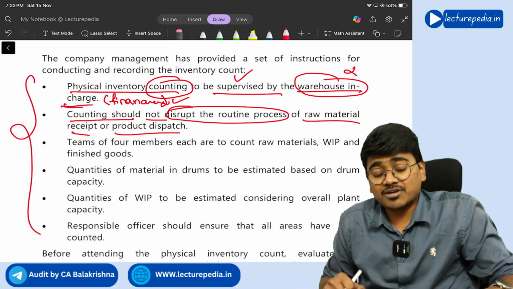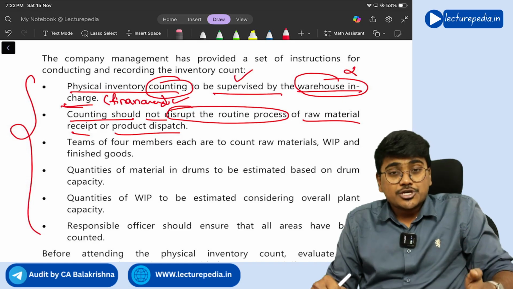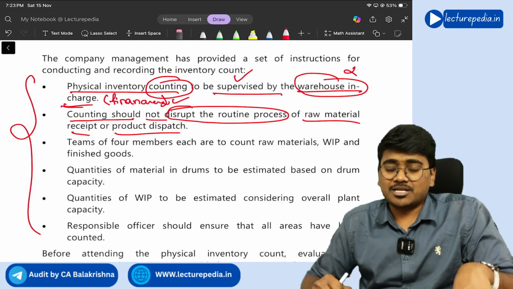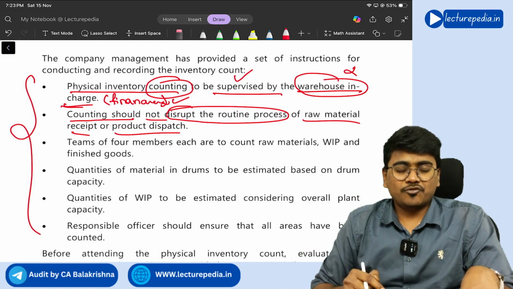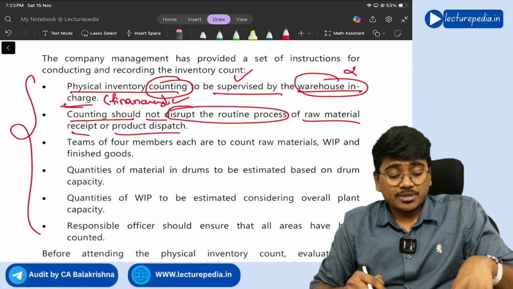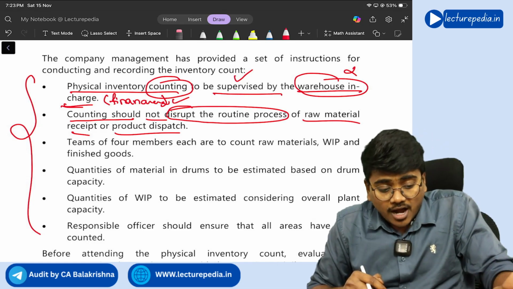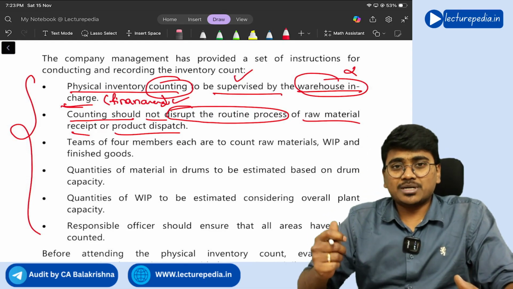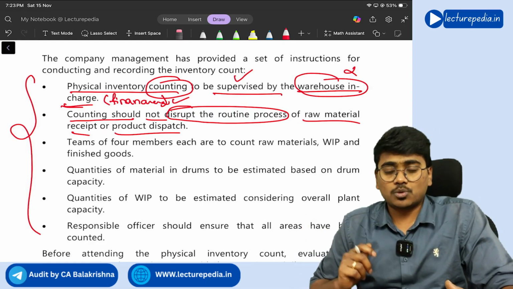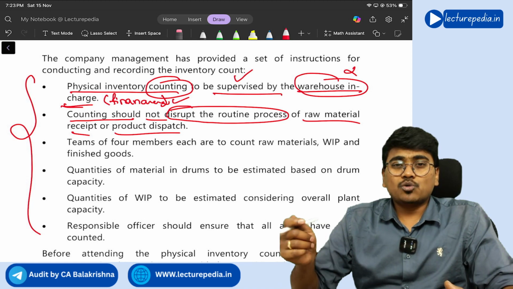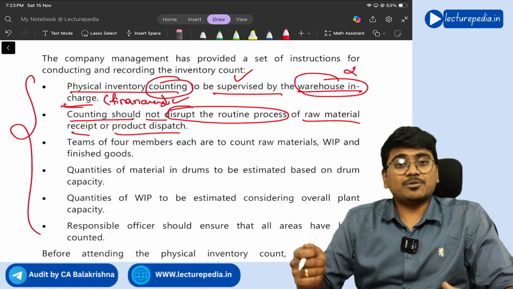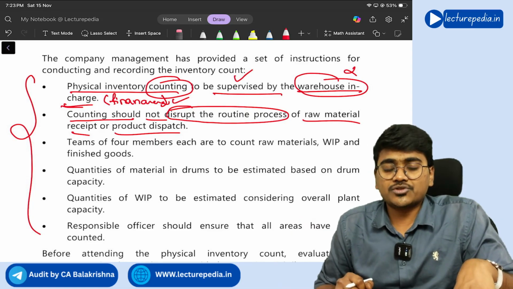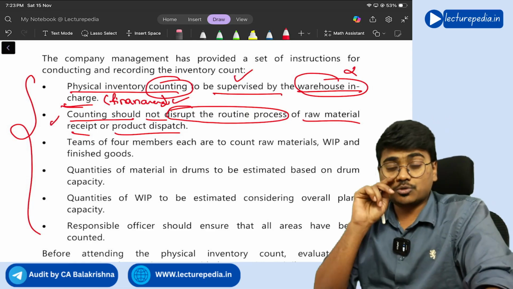Whenever you conduct physical inventory counting, you have to stop all the inward and outward flow of inventory, because if you allow inward and outward flow, there will be a high chance that the actual physical inventory counting might get disturbed. The management might manipulate the actual physical inventory counting with the help of the inward and outward movements of inventories taking place simultaneously. So you need to stop inward and outward movement of inventory at the time of physical inventory verification. This point also needs to be suggested in that manner.